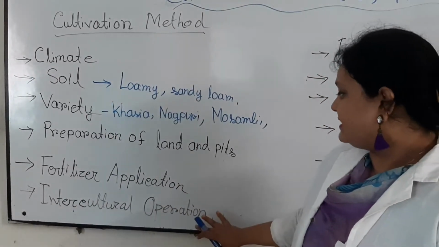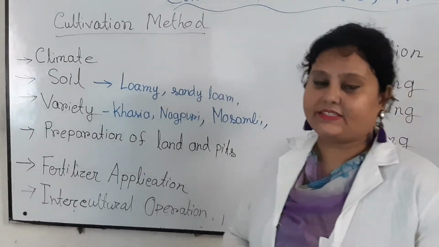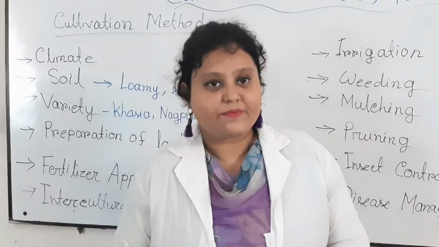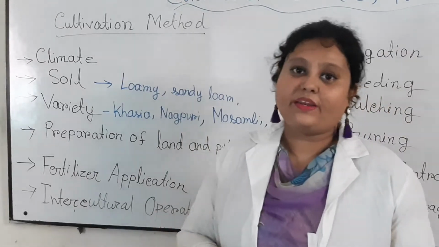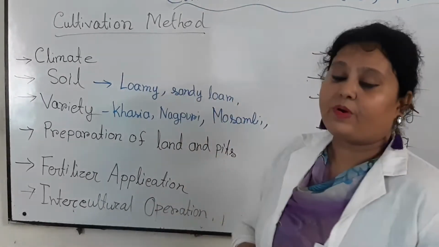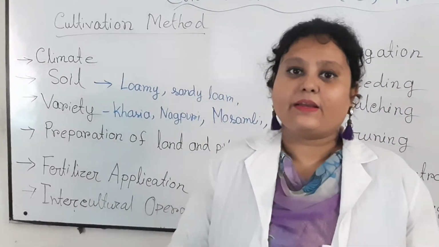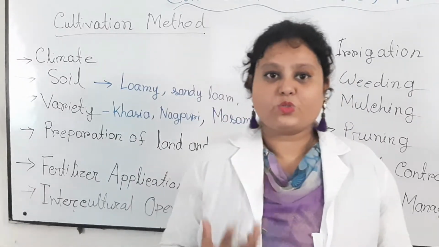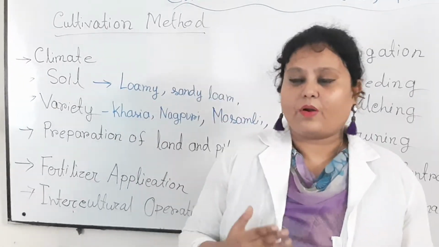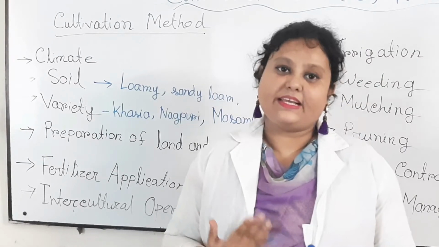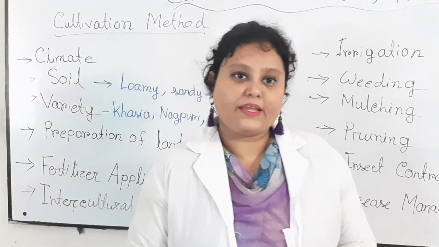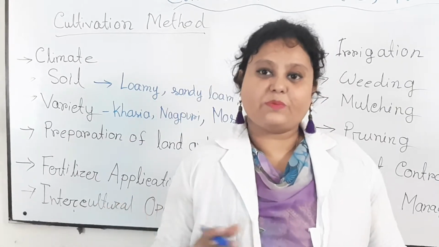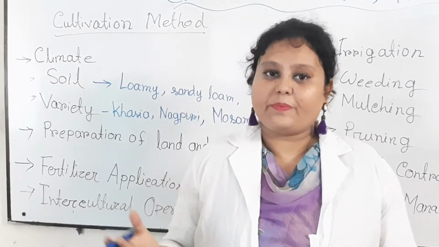Then some intercultural operations. When pit formation is done and we cultivate orange, seedlings can be found from two types. We can prepare seedlings from seeds and from vegetative growth, and mainly from vegetative growth, that is grafting or budding.